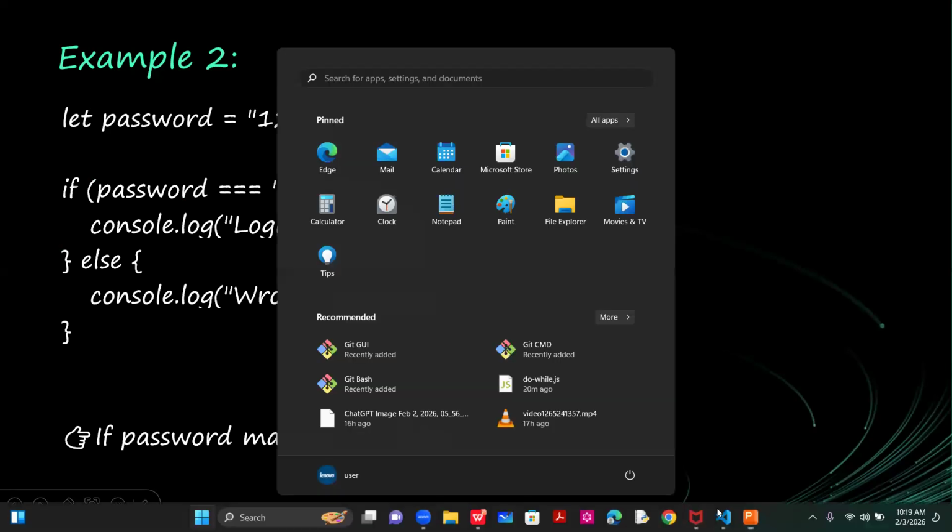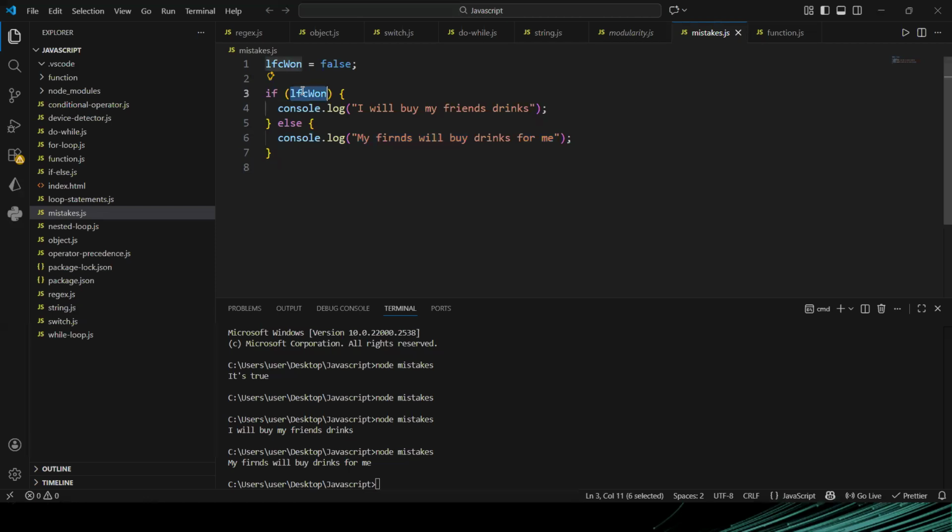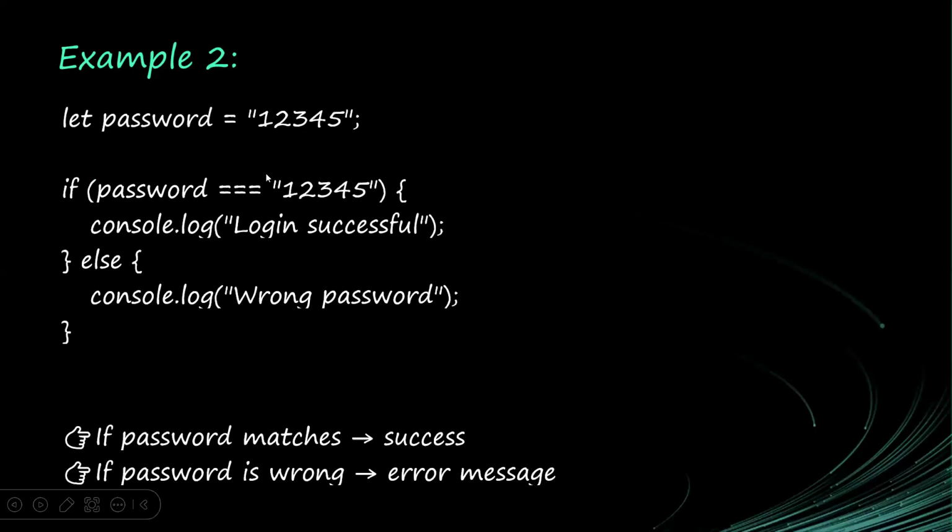So let me go back to my code and show you something. This is the main thing here. If this value evaluates to true, this would run. If it does not evaluate to true, it will not run. This value could be a Boolean variable like this, or it could be a Boolean expression. So if the password matches in our example, then login will be successful. If not, we will send an error message to the user who wants to log in. This is basically how websites check for your authentication when you want to log in to a website or even your apps.